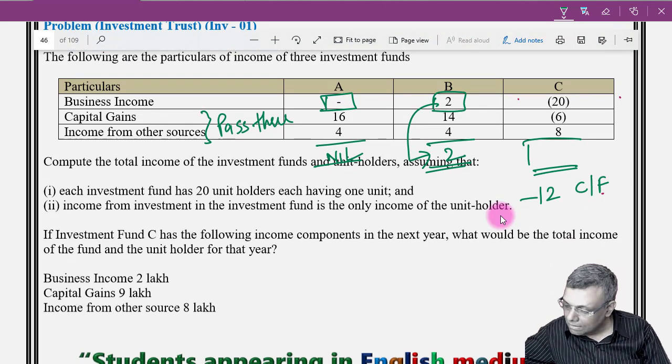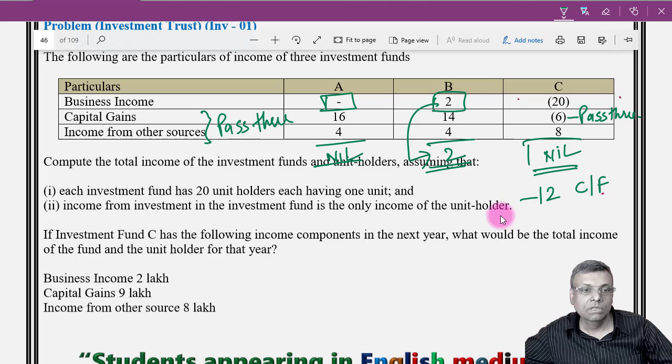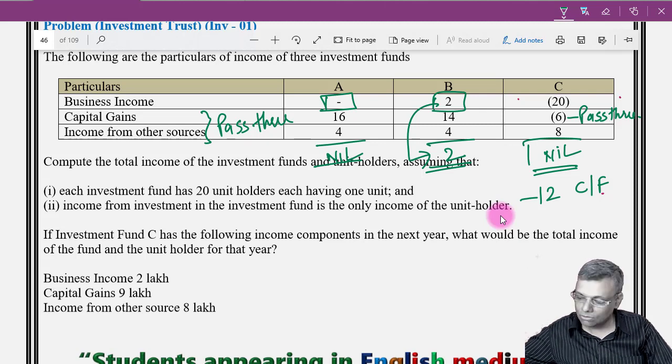Whatever is the capital gains, that will be passed through. And the ultimate income is going to be nil. That means net taxable income is going to be nil in case of the fund, because after all the net is a business loss which is to be carried forward. That's all. And what will be the rate of tax?